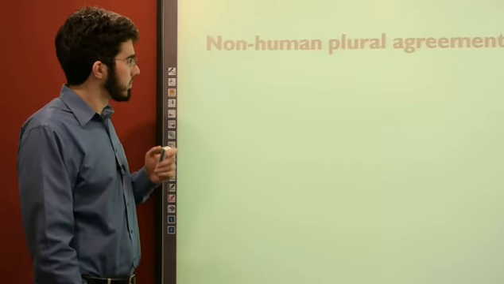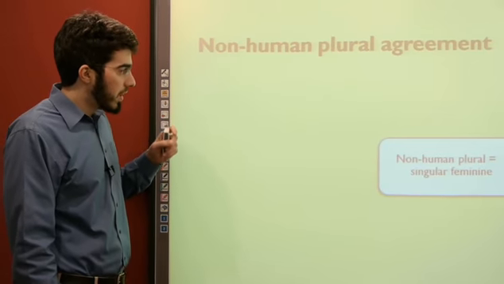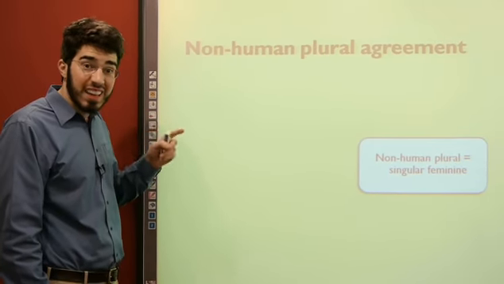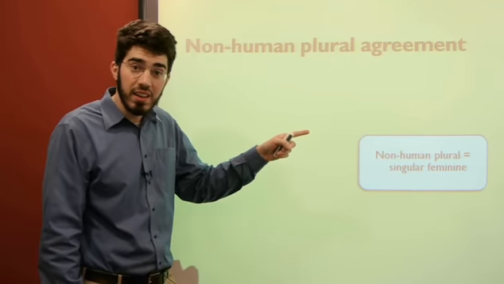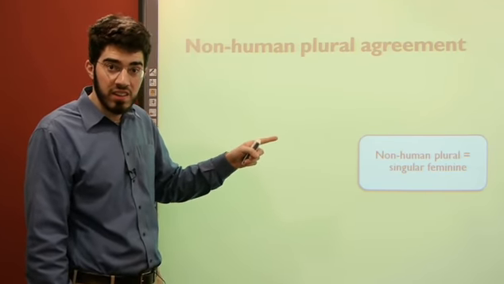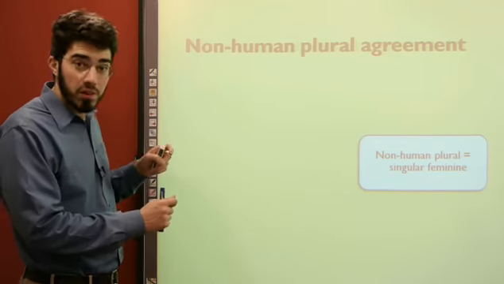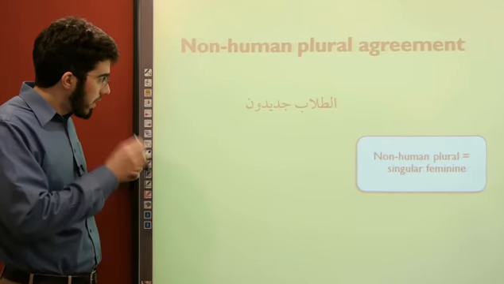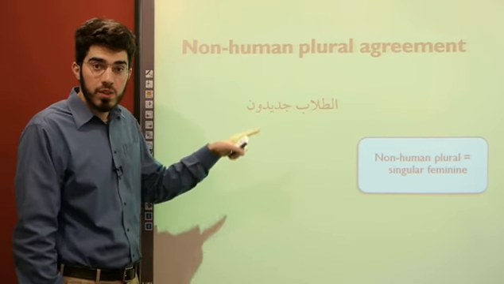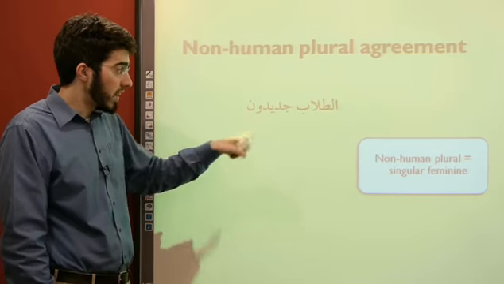Let's keep going. Non-human plural agreement. The important lesson for today, the one rule it all comes down to is this statement. Non-human plural in Arabic is treated as singular feminine. Let's say that again. Non-human plural equals singular feminine. How do we apply that? Here's a sentence. Al-tulab jadidun. The students are new. Do we apply it here?